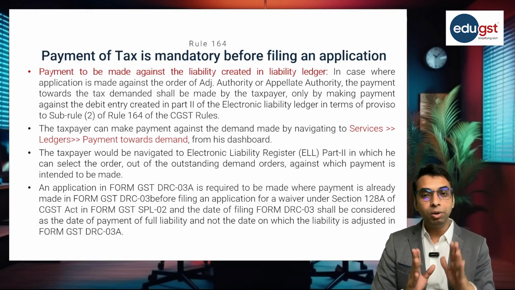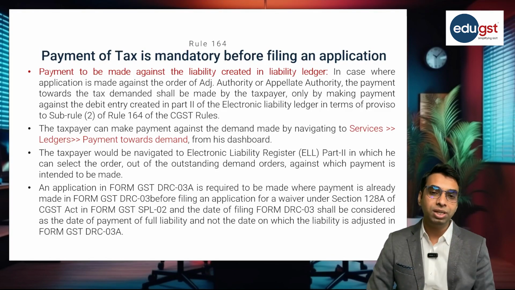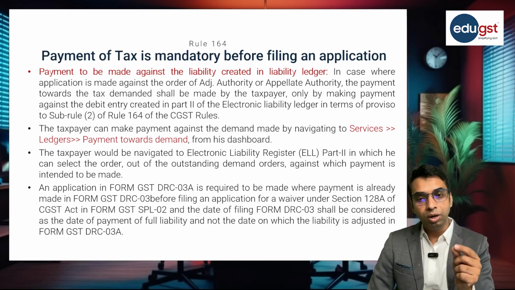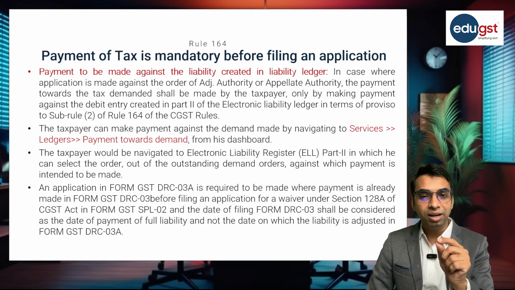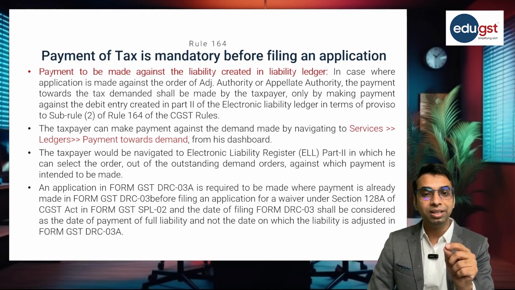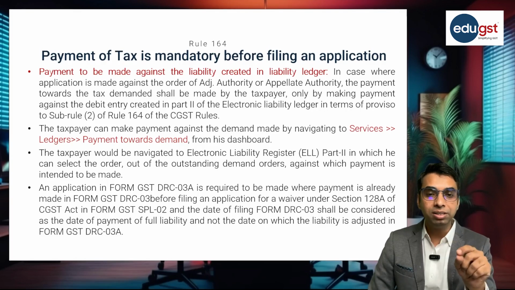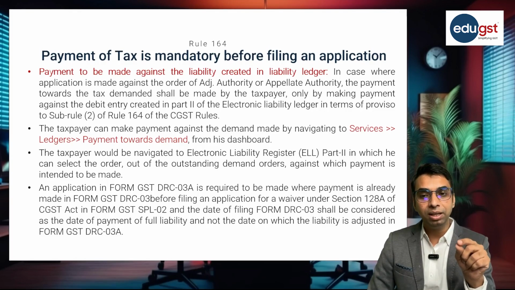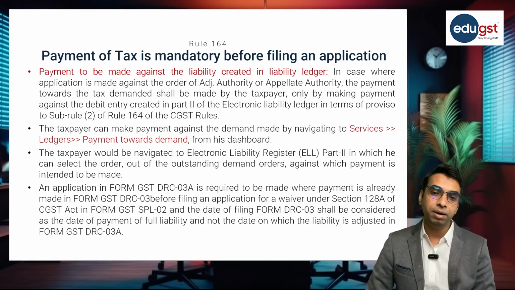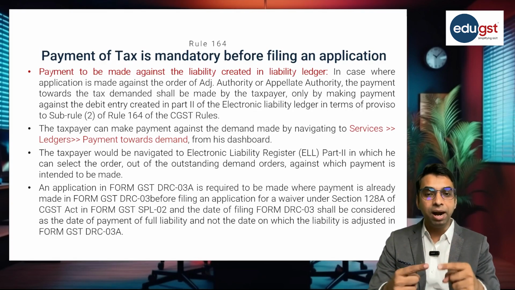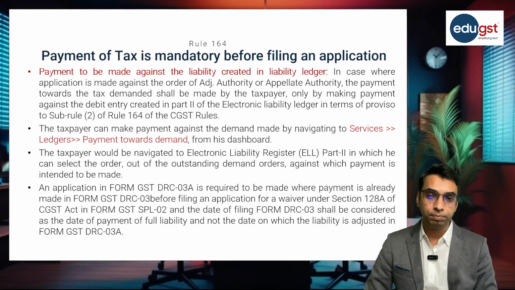For that, you need to log into the GST portal, go to the services tab, select ledger, and in ledger select the electronic liability ledger, where an option is given for making the payment toward the demand. So against that demand order you can make the payment.